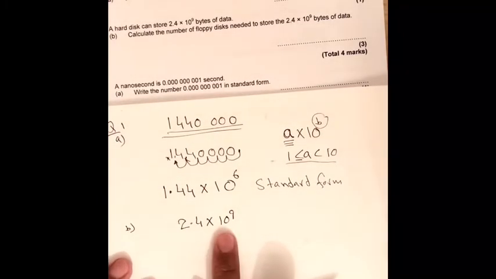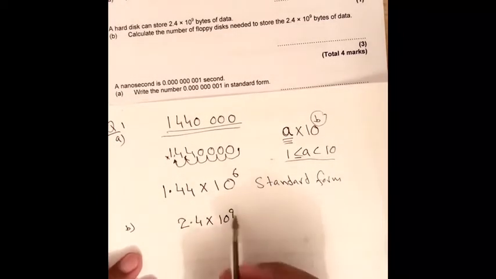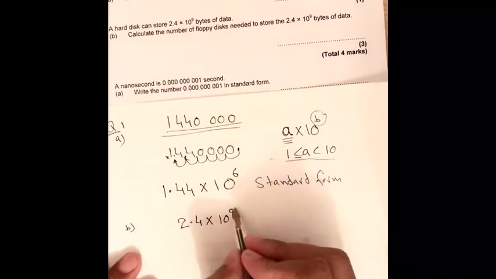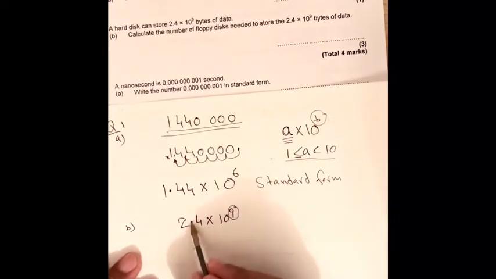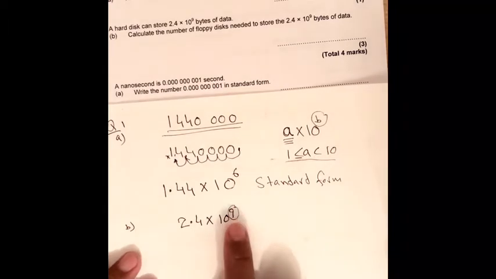Now in here you see 10 to the power 9. So how many places do we have to move the decimal point to the right-hand side, because this is a positive value.